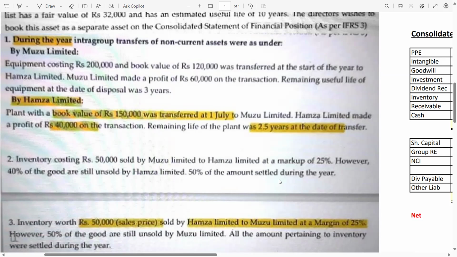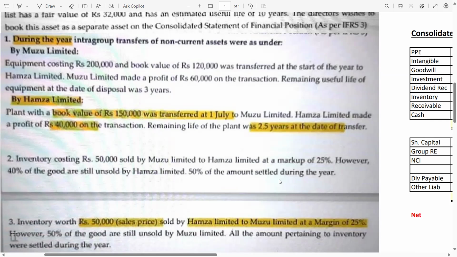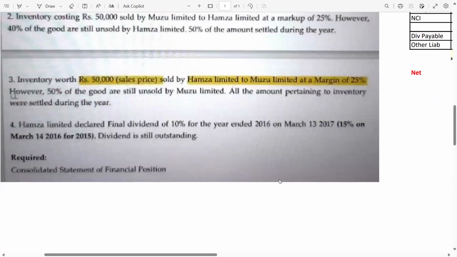50% of the amount was settled during the year. Okay, this is the receivable and payable. It means 50% of the amount was settled during the year and still 50% is unsettled. So we have to reduce our receivable and payable. The entry will be receivable credit, payable debit. Why? Because it's a group transaction.